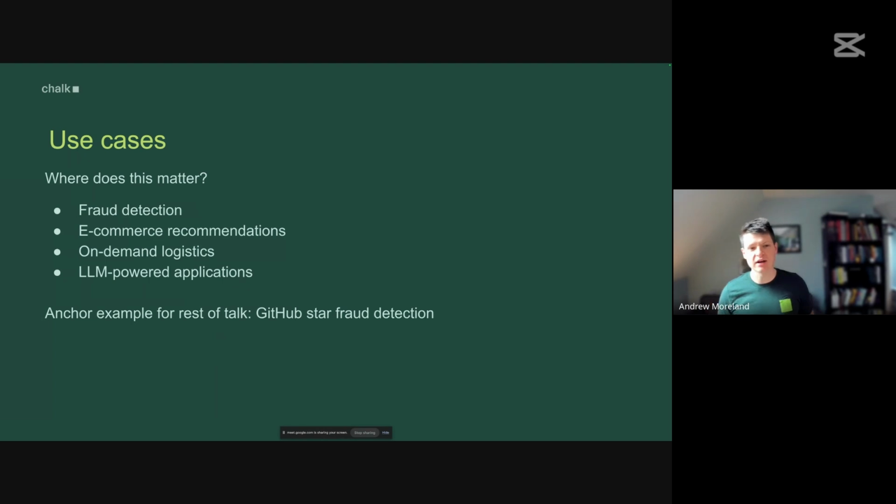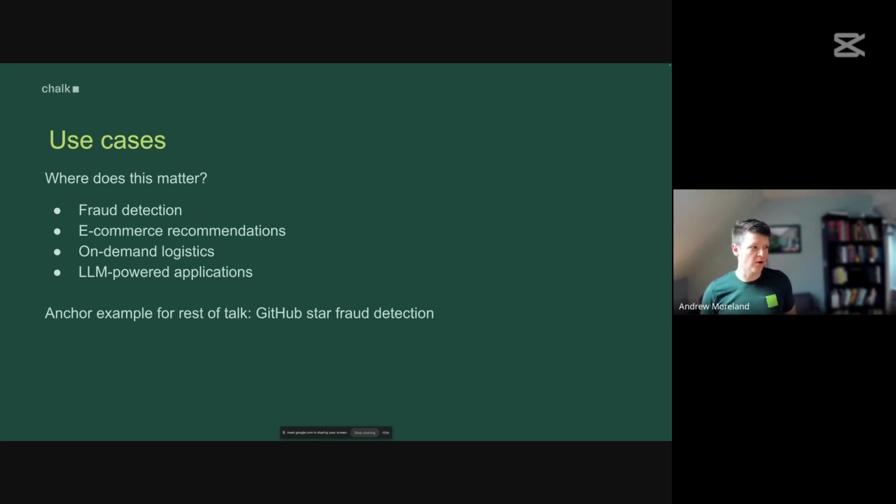So in applications like fraud detection or e-commerce recsys, on-demand logistics like ride time prediction for something like an Uber or Waymo, or in this new wave of AI-powered applications, we need really fresh data so that the interface can react to user actions in real time. If you're typing in a Google document, you don't want the autocomplete suggestions to be informed by yesterday's data.